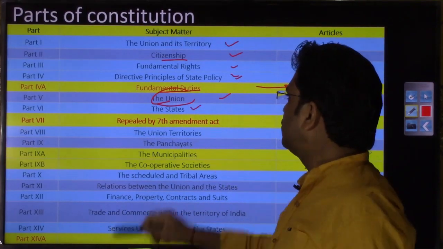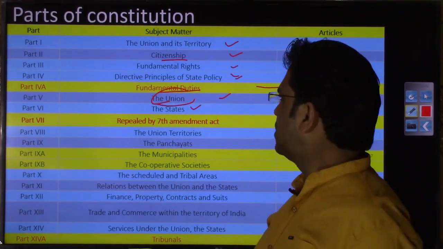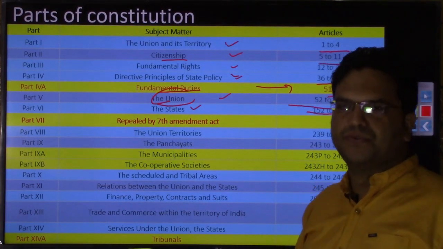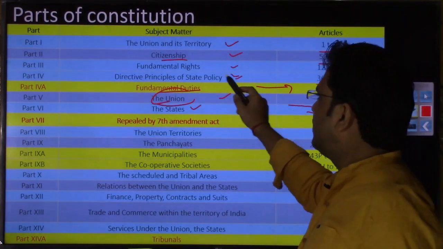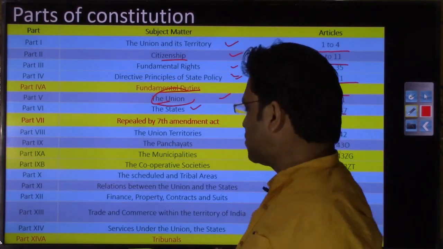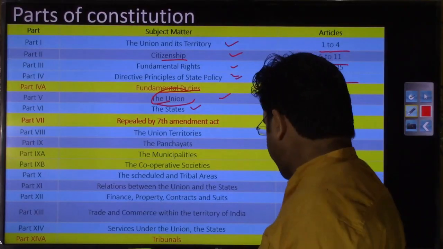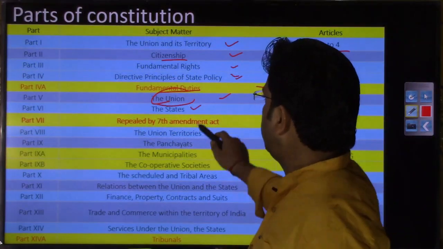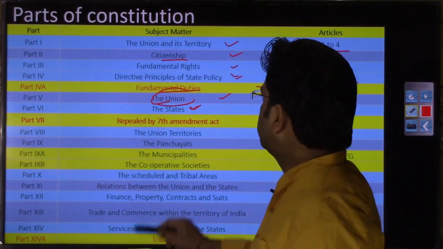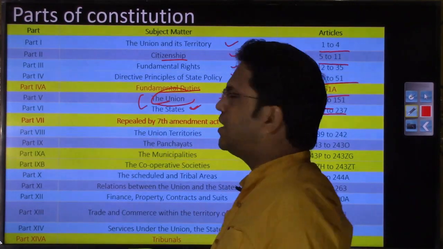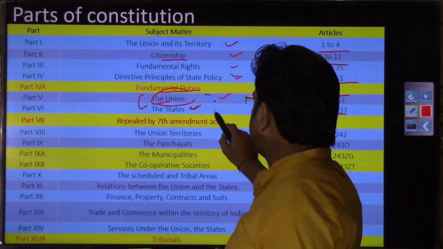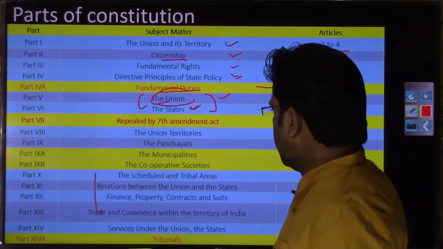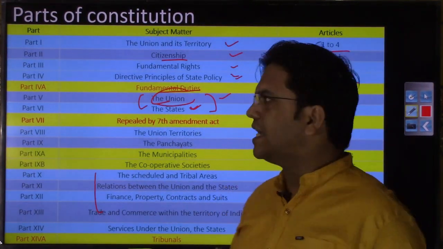Now we are entering into part 6 of the Indian Constitution that deals with the states, spanning from article 152 to article 237. So this has been the structure of the Indian Constitution. There are 22 parts, and out of these we have already reached part 6. Let me tell you that these two parts are the lengthiest parts of the Indian Constitution. Thereafter we have a few articles dedicated to another part, so we'll complete that as well.